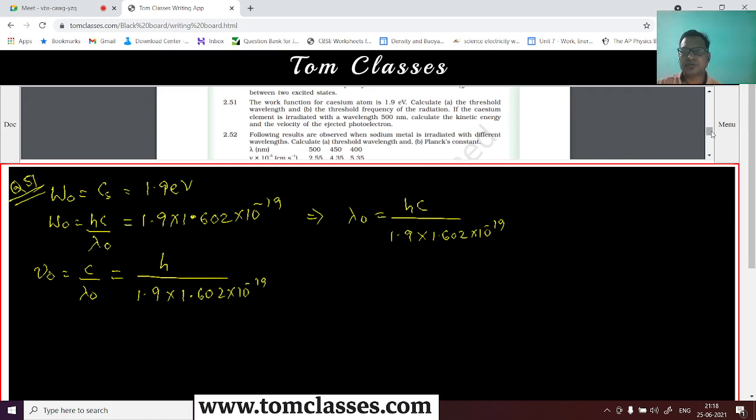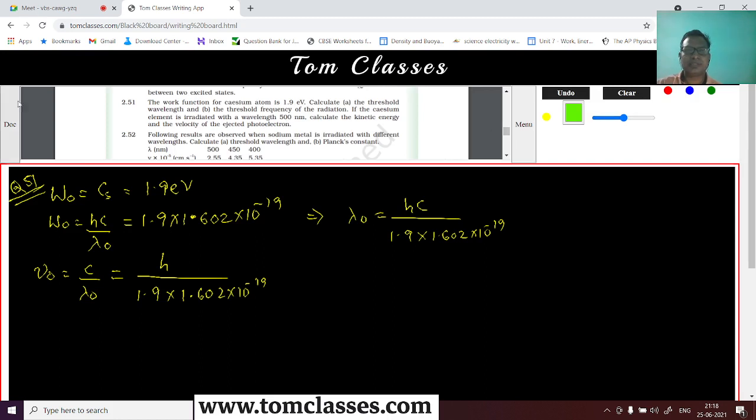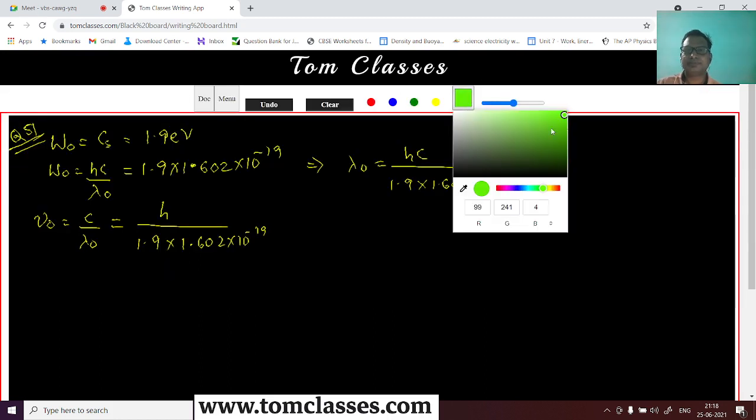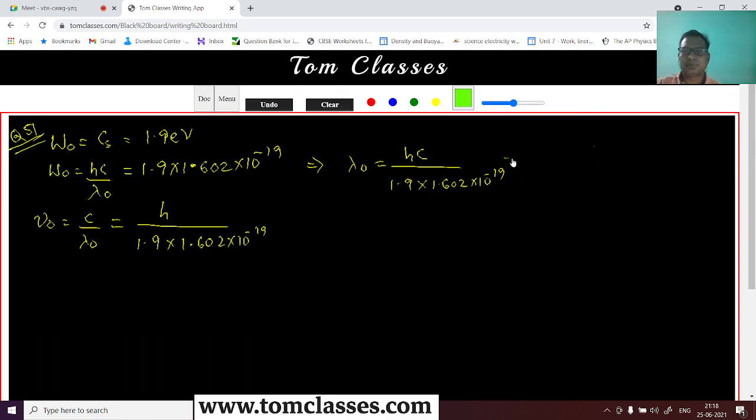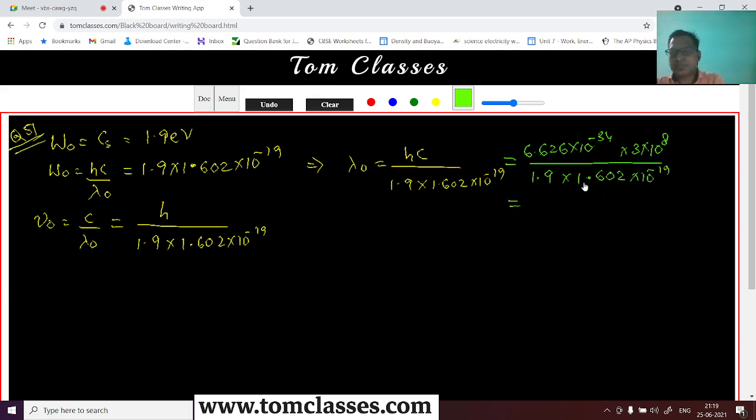So what is this value? This is 6.626 into 10 to the power minus 34 into 3 into 10 to the power 8, divided by 1.9 multiplied with 1.602 into 10 to the power minus 19. Let me use my calculator.